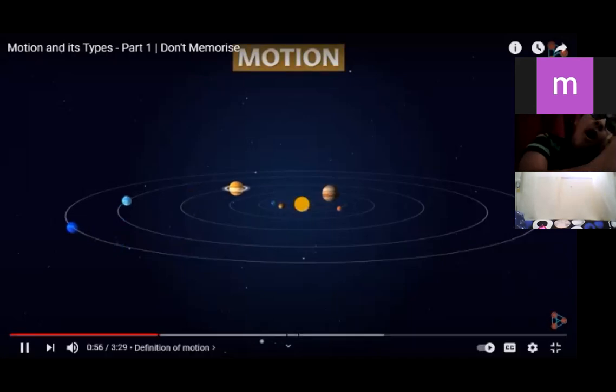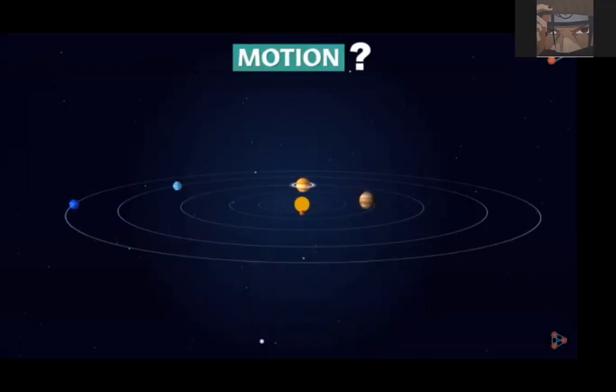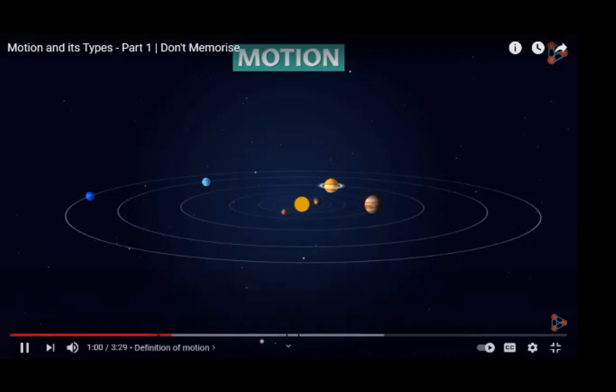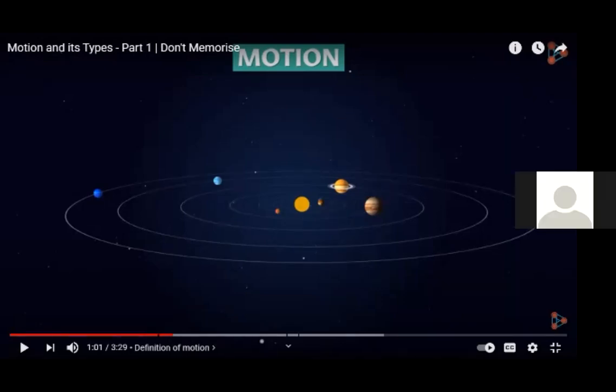But what if I ask you to tell me the definition of motion? How can we define it? Okay, my question is, Ammar, Jamil, Ahmed. Look, boys, I need one example for the motion. Anything that moves around you, or anything that you can notice that moves in the universe. Anything.